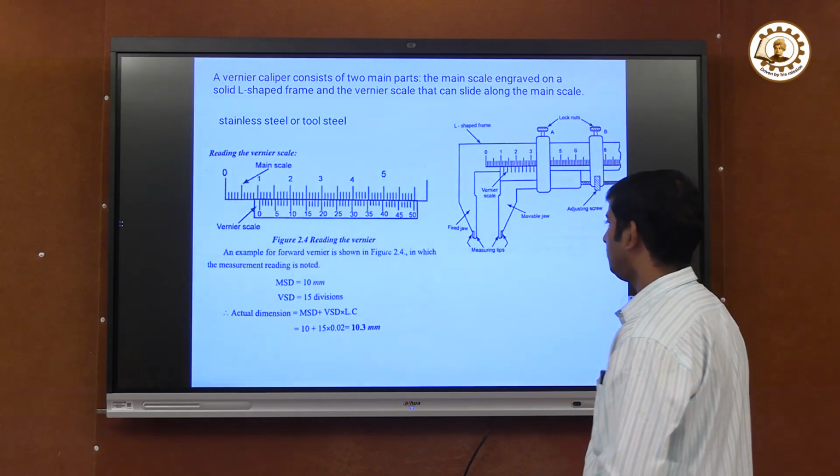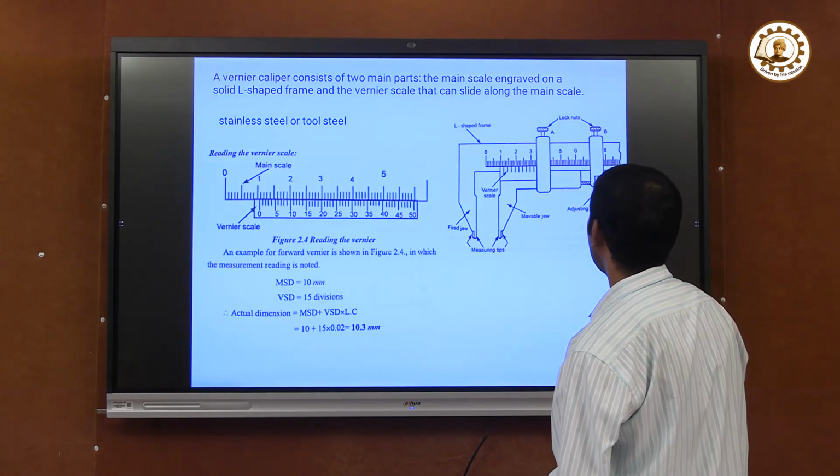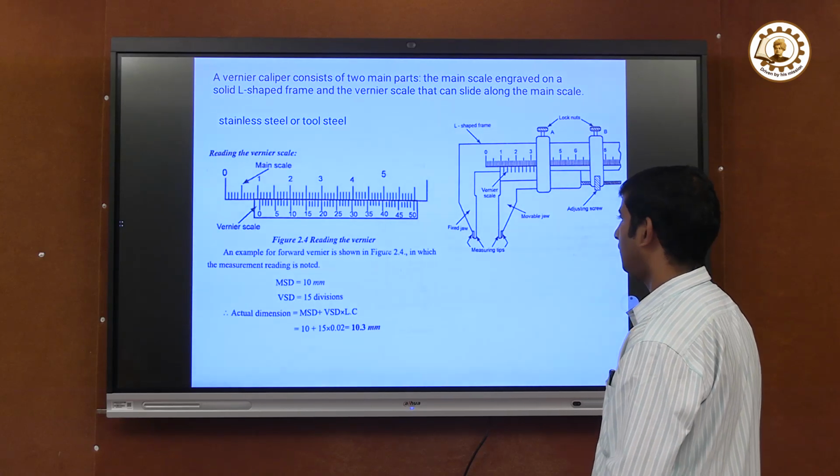How do we determine the actual dimensions with the vernier caliper?